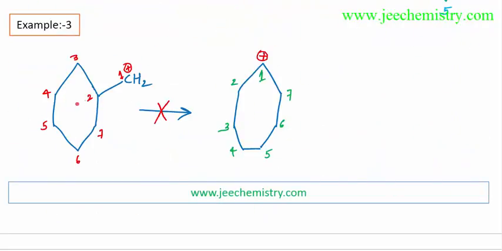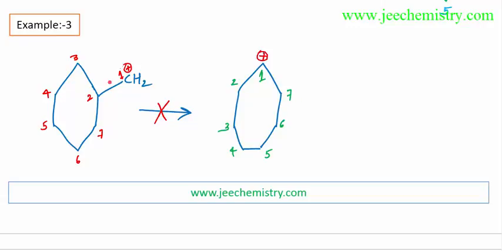Here is simply a 6-member ring, with a 1 degree carbocation. If you expand this ring, it will become a 7-member ring. But a 6-member ring is more stable than a 7-member ring. So here the 6-member ring carbocation is more stable than the 7-member ring carbocation, which is less stable. That's why in this position this is a more stable carbocation. So ring expansion, ring contraction will not occur.